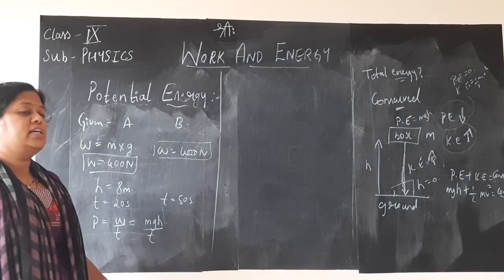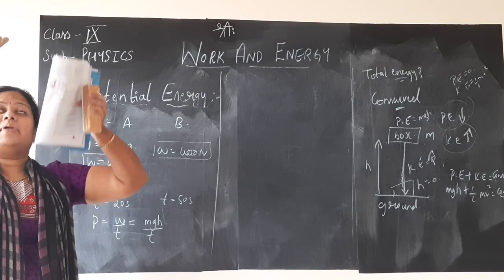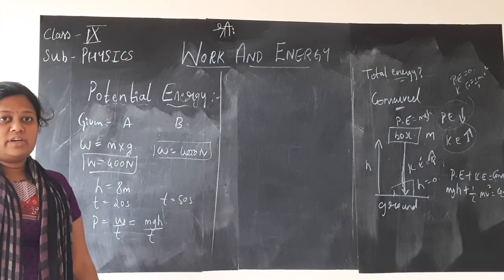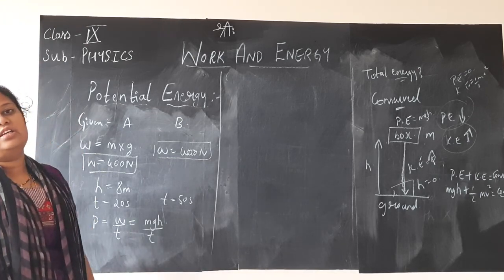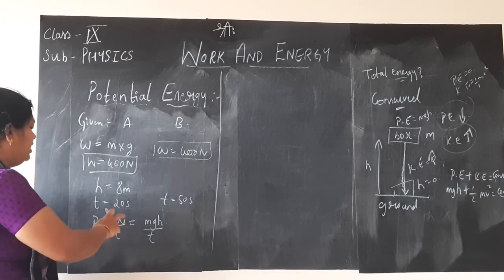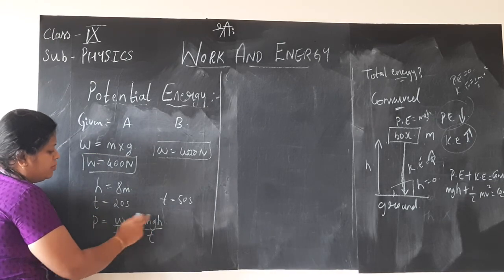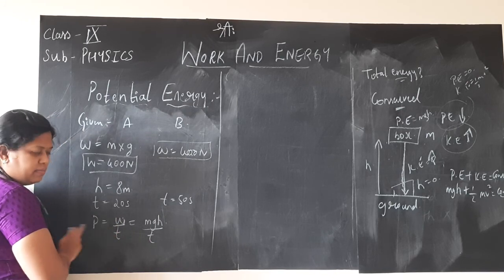Why is it taken as potential energy, children? When the girl is trying to climb up using the rope, the potential energy is stored in the girl. As soon as she starts coming down, it is nothing but the kinetic energy. So here work done is nothing but the potential energy. Hence in place of W we are writing mgh divided by T. Why? Power is W by T.